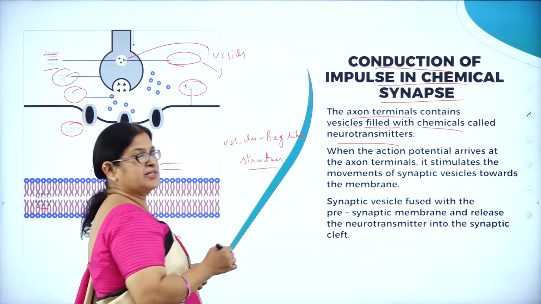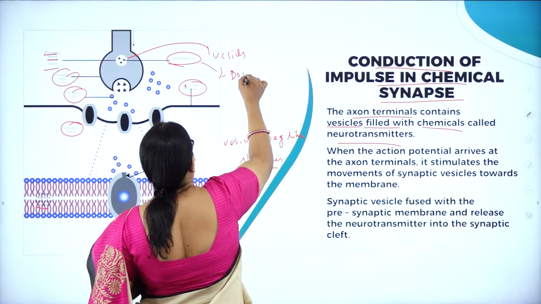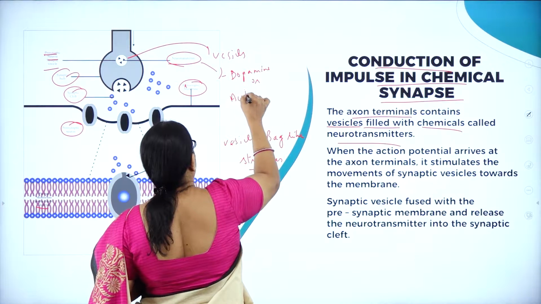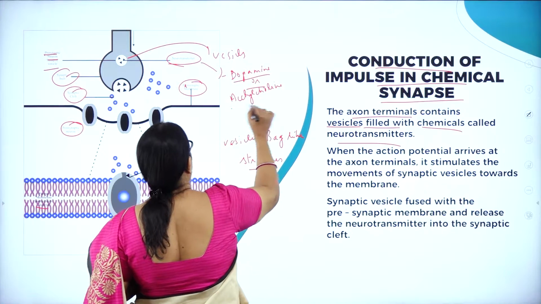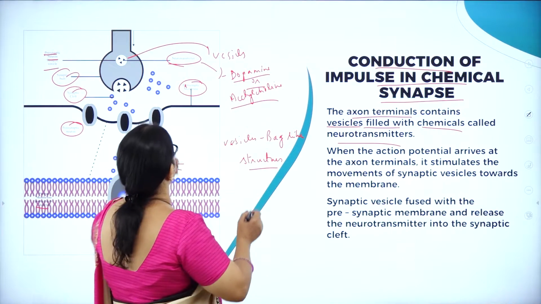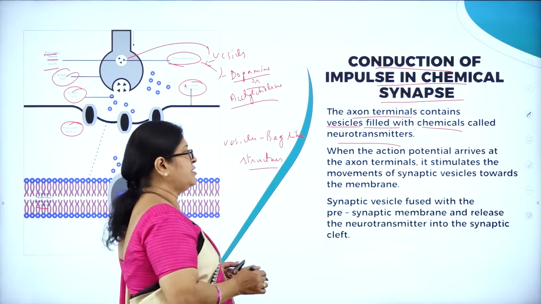As I discussed in the last session, neurotransmitters may be either dopamine or acetylcholine. These are the vesicles which contain neurotransmitter chemicals.